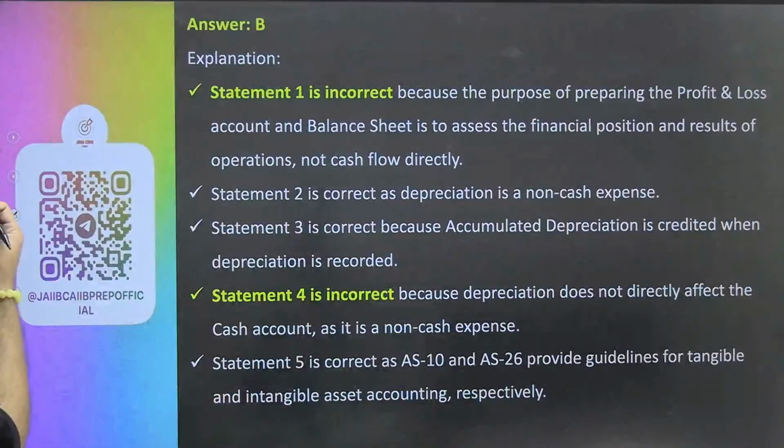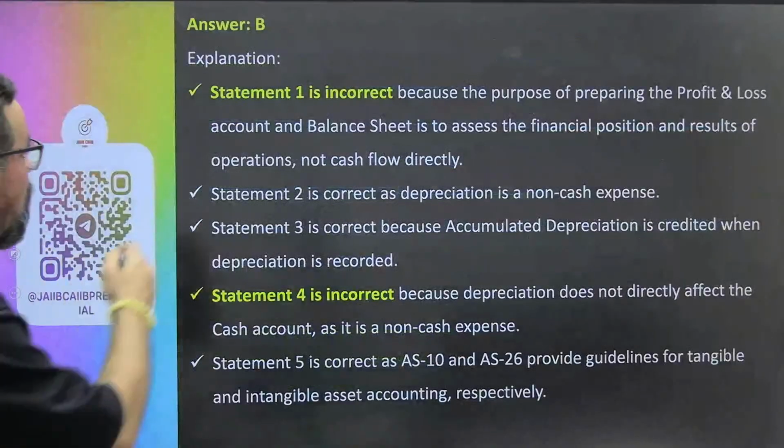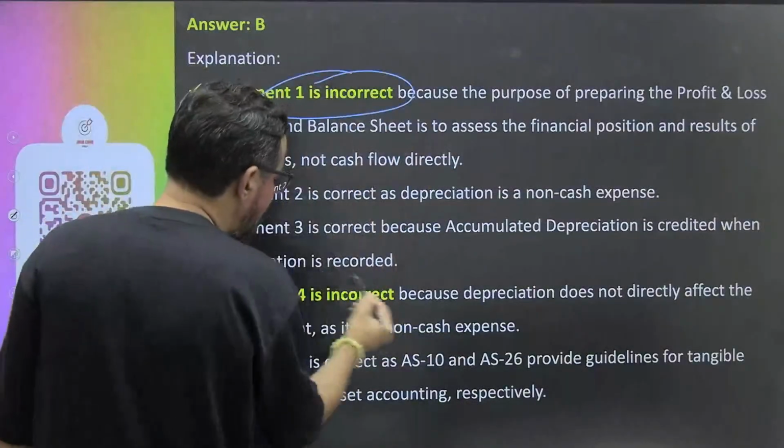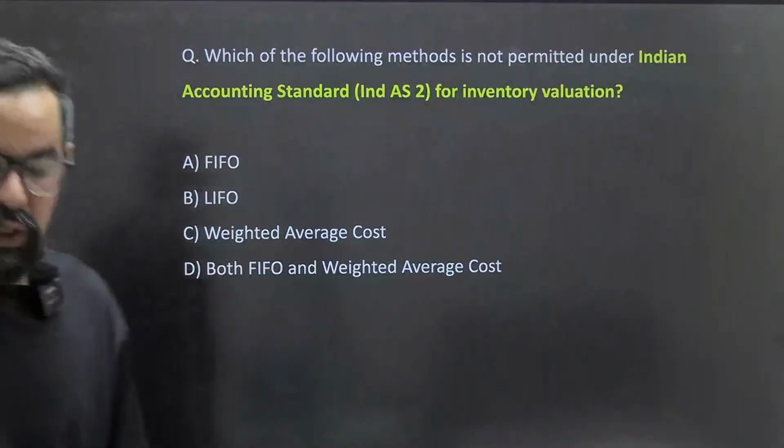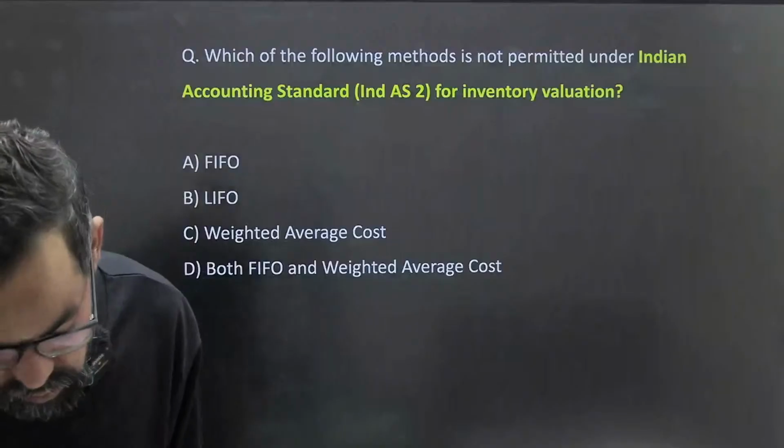चलो next one guys, where we were, ठीक है. So statement 1 was incorrect and statement 4 was incorrect, चलो जल्दी से बढ़ते हैं आगे, ठीक है. This is a very easy question, we have discussed this particular one so many times, ठीक है.